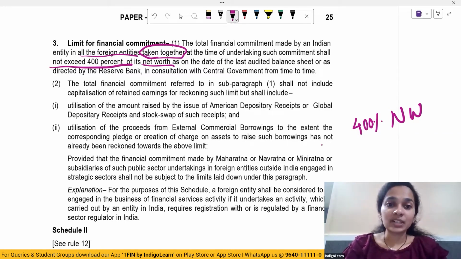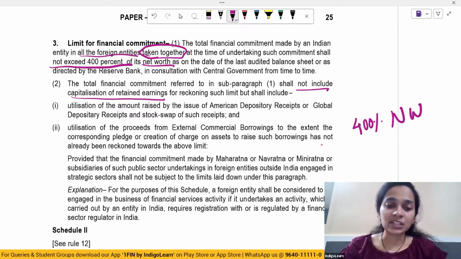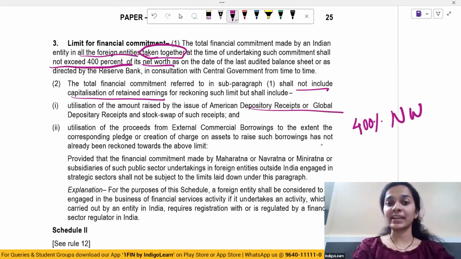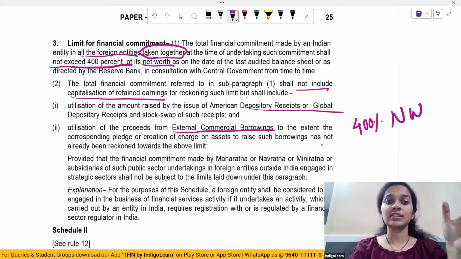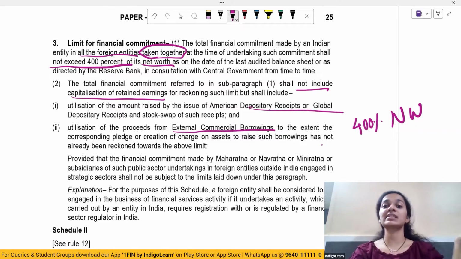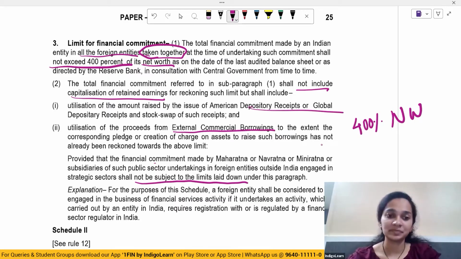So the total financial commitment shall not include capitalization of retained earnings for reckoning such limits. So we will not include capitalization of retained earnings, but it shall include utilization of any amount which is raised by ADRs or GDRs, utilization of proceeds of external commercial borrowings, provided that the financial commitment made by Maharatna or Navratna or Mini Ratna or subsidiaries of such public sector undertakings in foreign entities engaged in strategic sector shall not be subject to limits which are laid down. So these limits will not be applicable in certain cases.